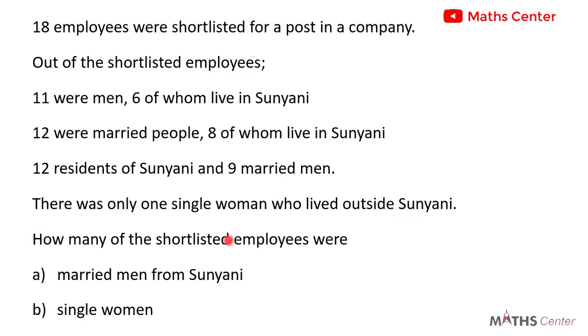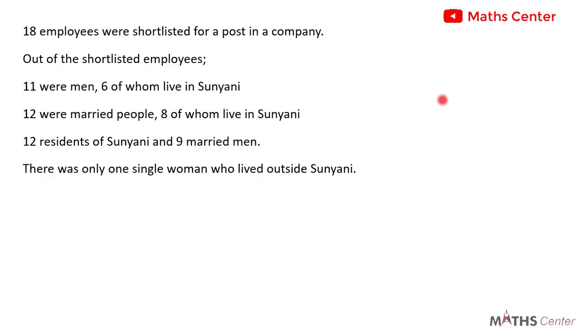How many of the shortlisted employees were A. Married men from Sunyani and B. Single women? This is a very interesting problem. It is a 3-set problem. Let's try and identify the sets here.